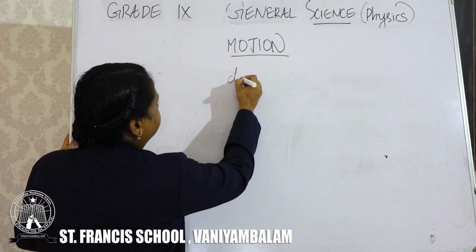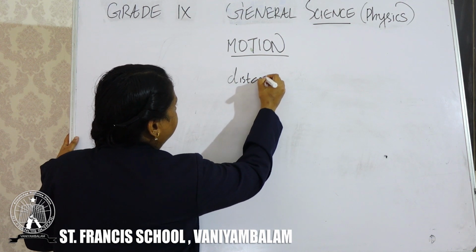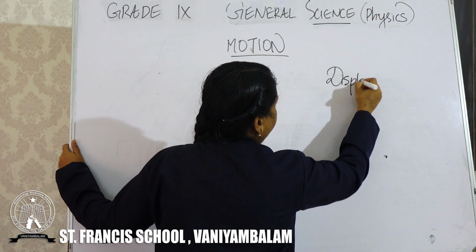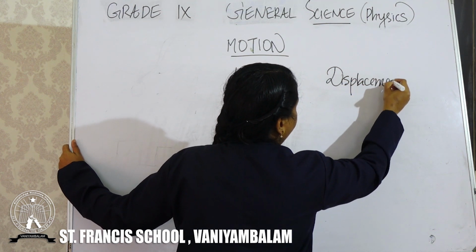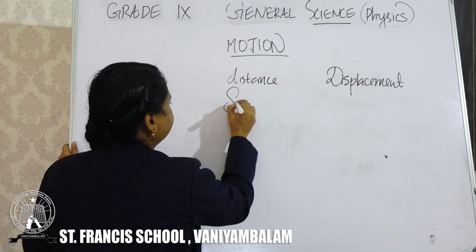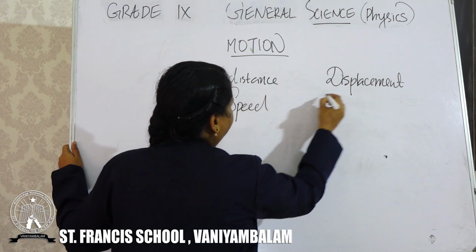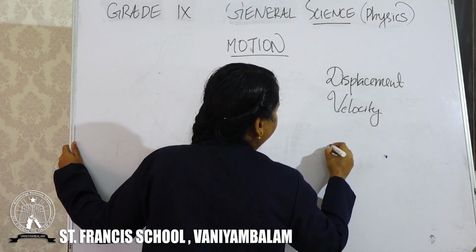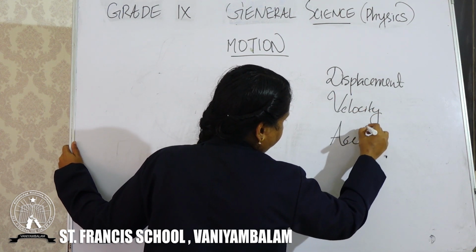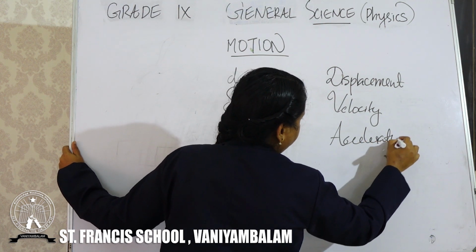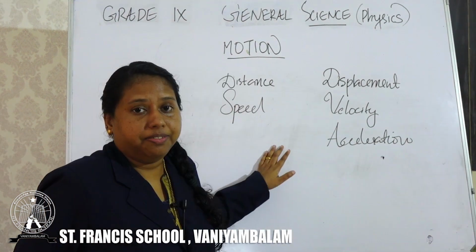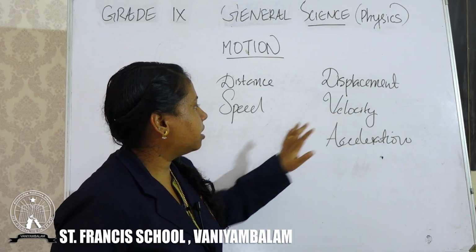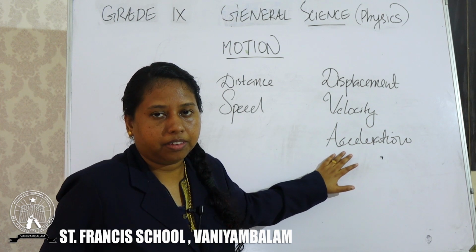So we discussed distance and displacement, speed, velocity and acceleration.